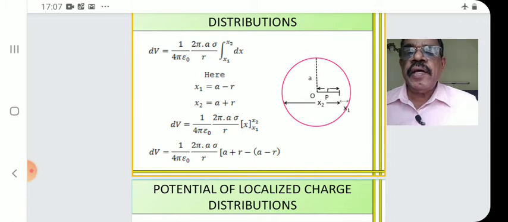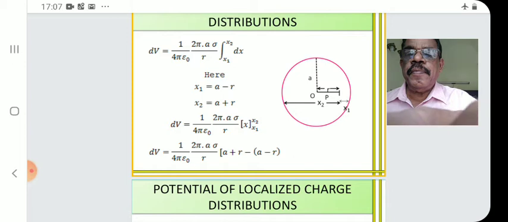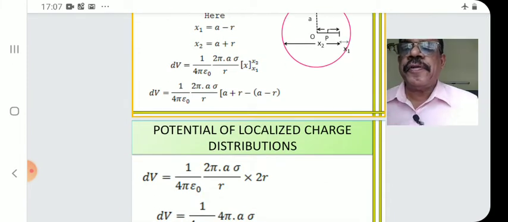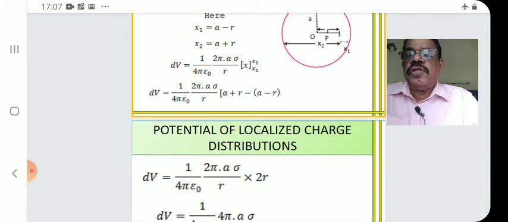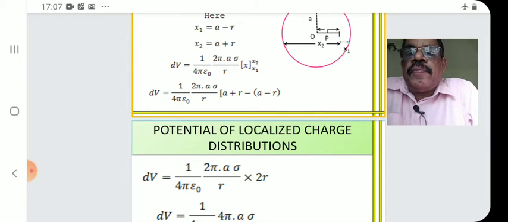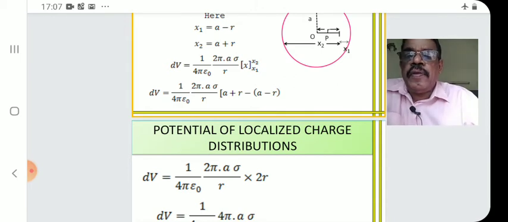x1 is a minus r, x2 is a plus r. So x2 minus x1, a plus r minus a minus r, that is in square bracket. The square bracket right part is missed here. You put a square bracket for the right part. So this step I shall read: dV is equal to 1 by 4 pi epsilon 0, 2 pi a sigma by r, a plus r minus of a minus r in square bracket.